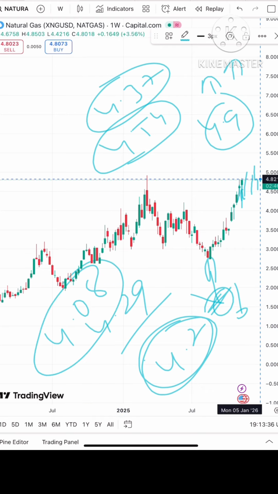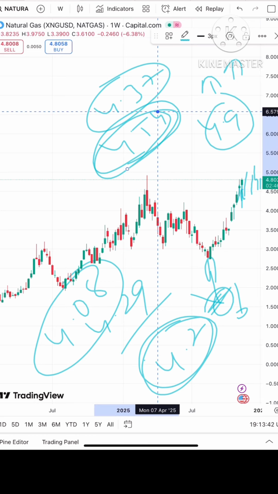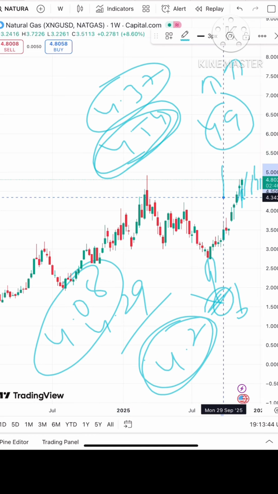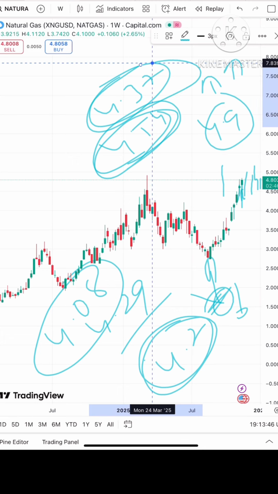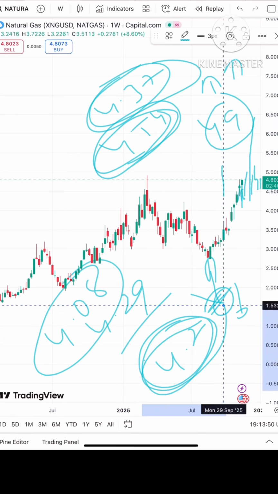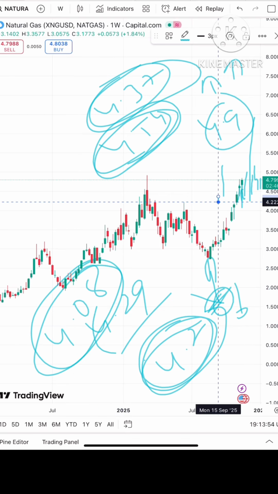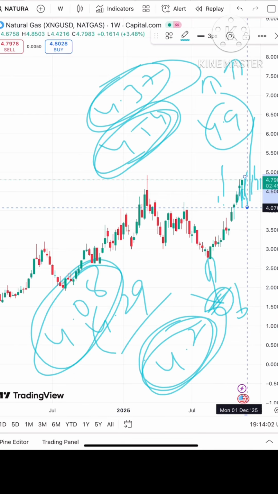Okay, so remember that if it starts going below this level, chance of touching 4.56 will be there, and if the price falls below this level, chance of going further down can be seen towards 4.38, and if the price falls below that particular level, chance of going towards 4.2 to a level of 4.8, and then it can move towards a level of $4, and then a further fall can be seen.